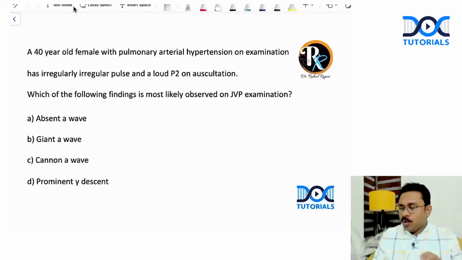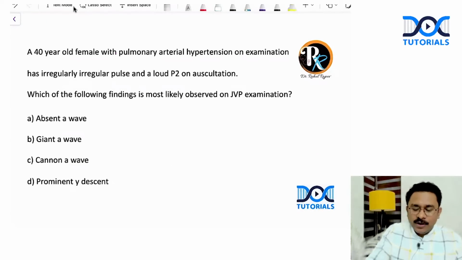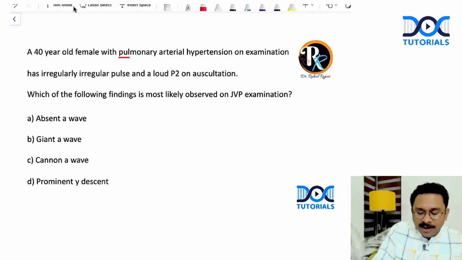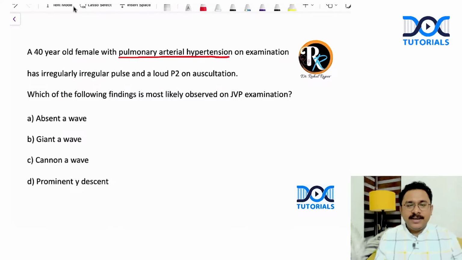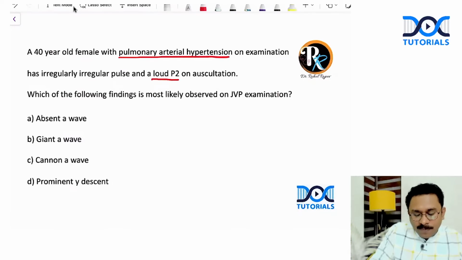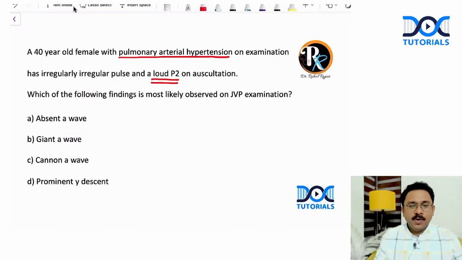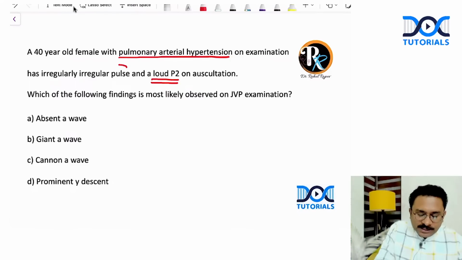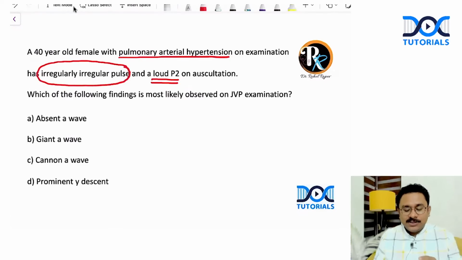A 40-year-old female with pulmonary arterial hypertension on examination. So they've already given you the background disease of pulmonary arterial hypertension in this patient. The patient is having an irregular pulse and, as expected, a loud P2 on auscultation. Okay, but please note this finding also, irregular pulse. The question is, what is the finding that is most likely observed on JVP examination?